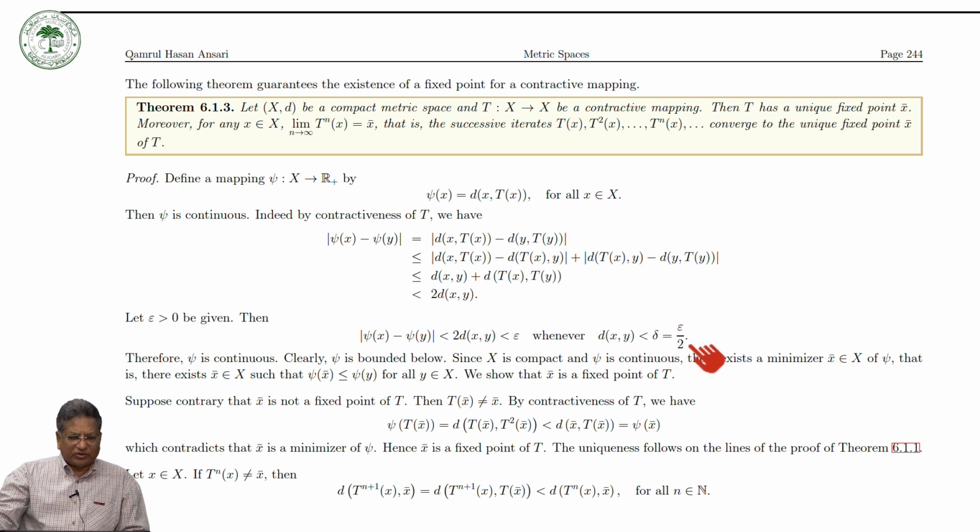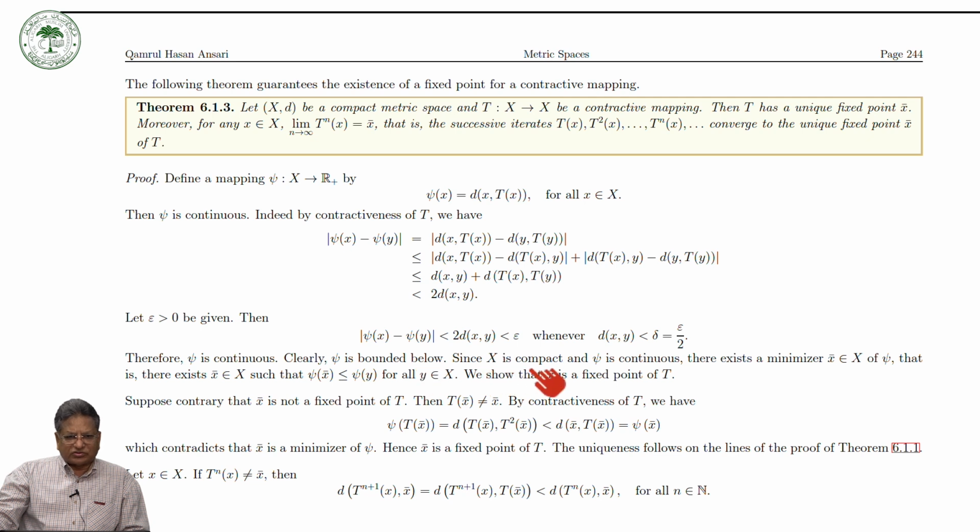And therefore we can see that ψ is continuous. Now again, ψ is bounded below, as I have already told you, because this is greater than or equal to 0. So the value of ψ(x) cannot go below 0, and therefore ψ is bounded below.